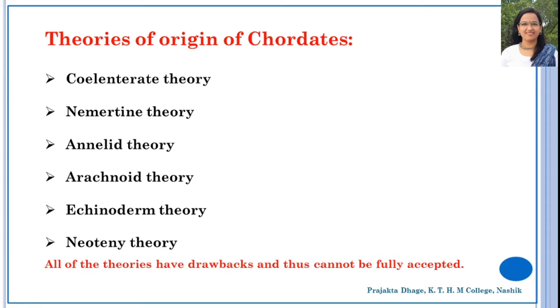The next theory is the nemertine theory. According to this theory, chordates evolved from marine worm-like animals called nemertines. It is due to a few characters such as a median dorsal nerve in both.